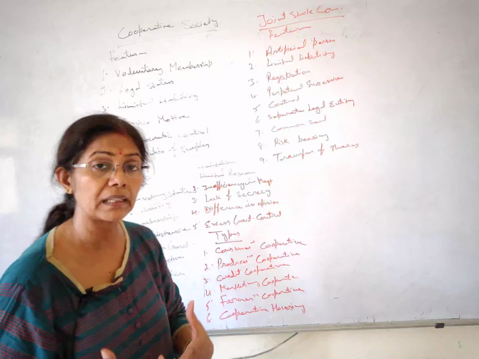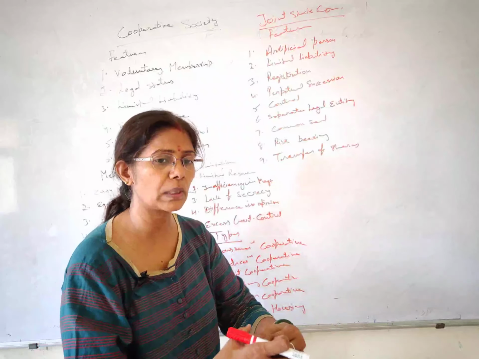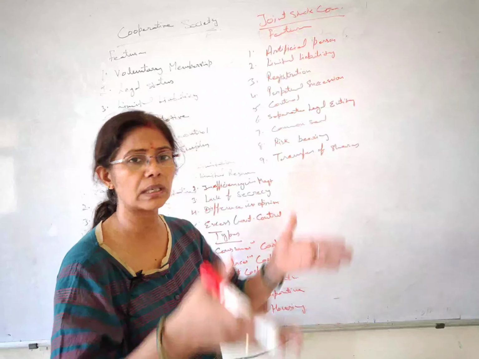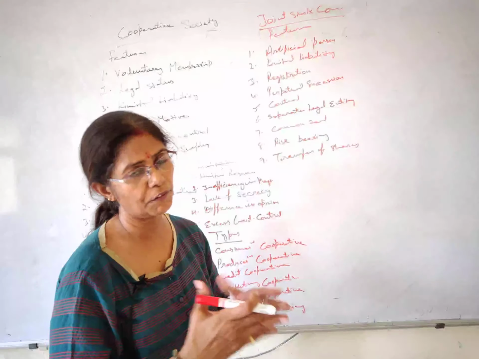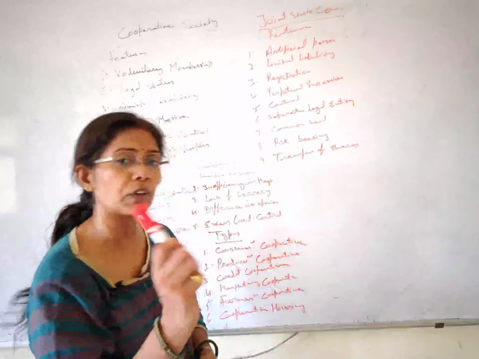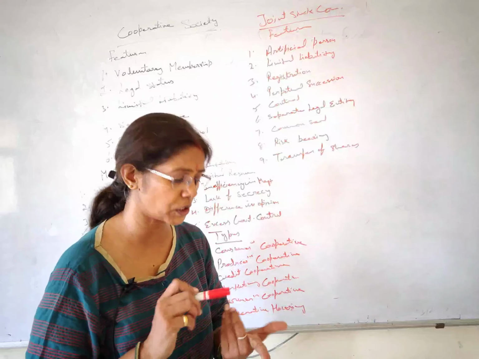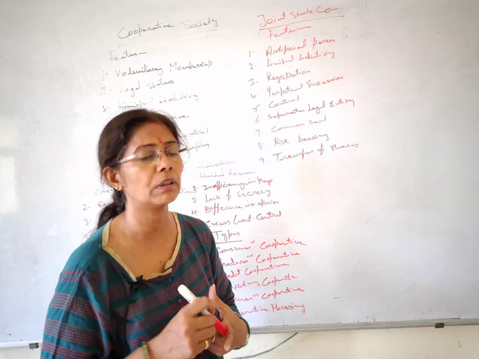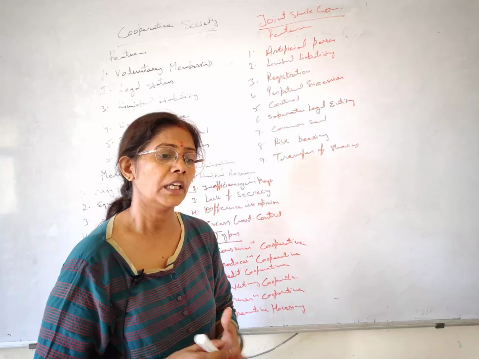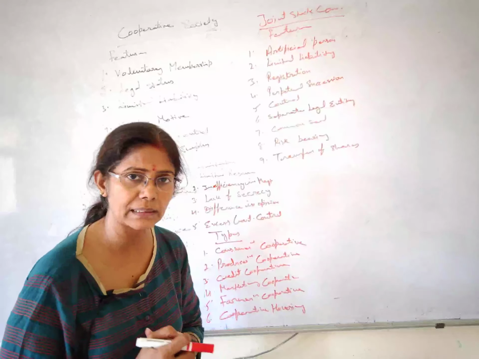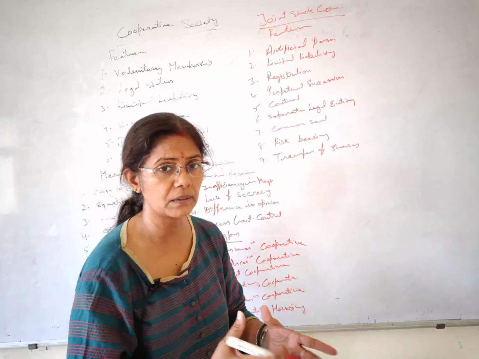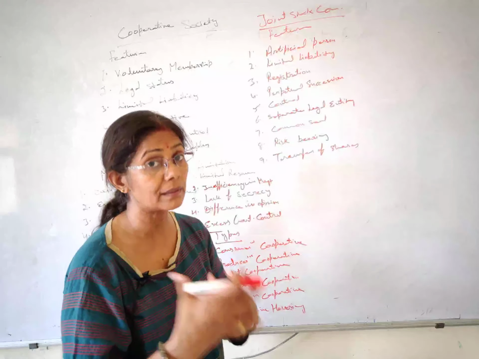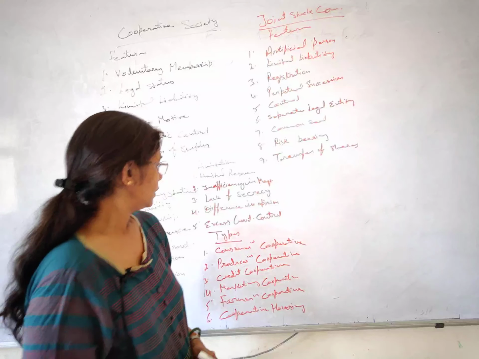This is also prevailing in the market. These people are getting together, keeping their finance together, purchasing a piece of land and constructing the flats, and everyone is enjoying that. If one person plans to purchase the land and construct their own flat, that will be very, very difficult. But if 20 people join their hands and purchase a piece of land and then do the construction, they get the benefit of togetherness.